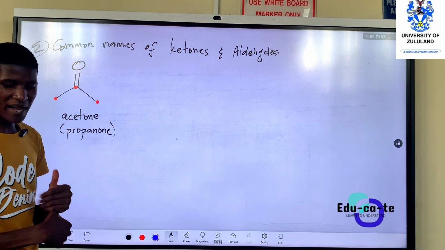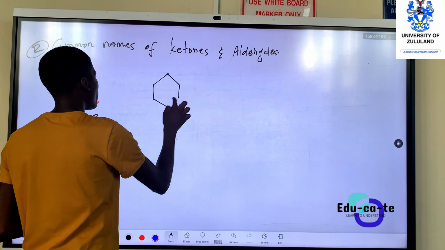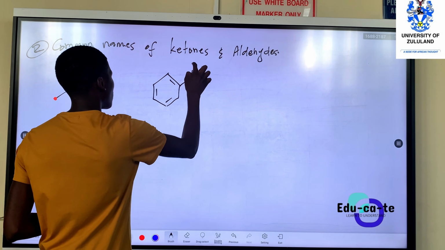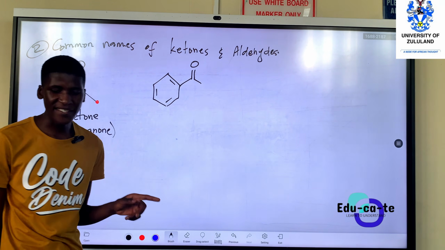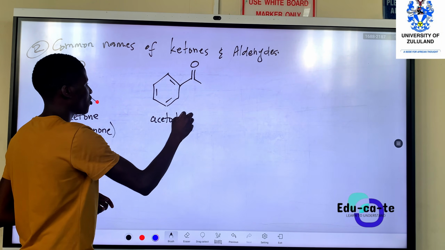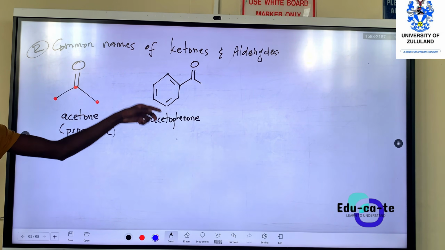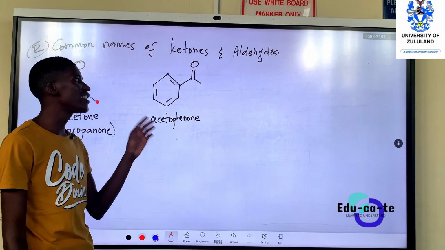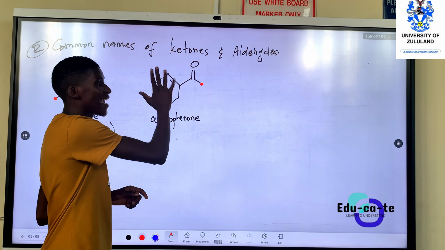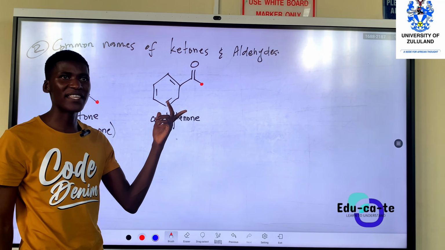Another common name is the one having a benzene ring. When we have a benzene ring bonded to a ketone that has one carbon, this is known as acetophenone. So this is acetophenone. I'm sure you know this from organic chemistry too. Acetophenone is a common name. It is a ketone that has one carbon on one side, and on the other side it's a benzene ring. Okay. What is the other way that you can name this?